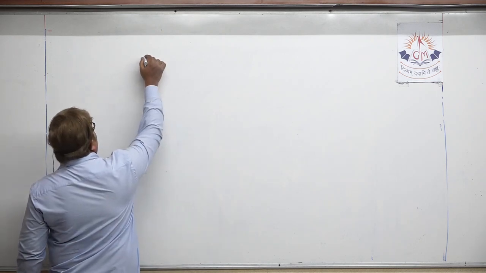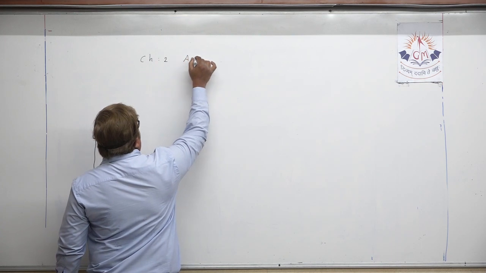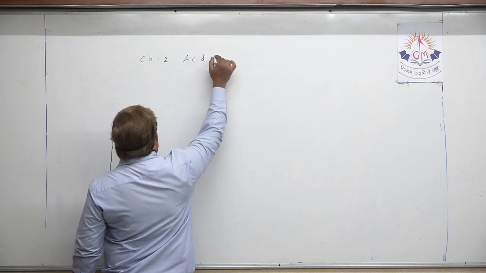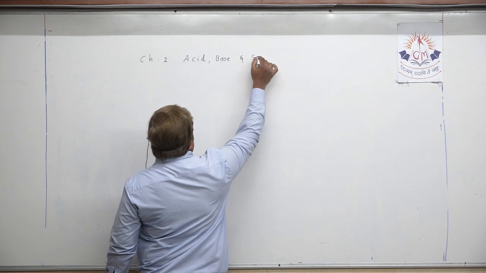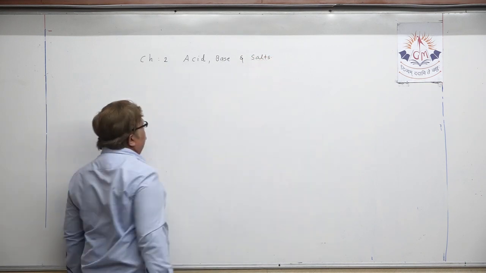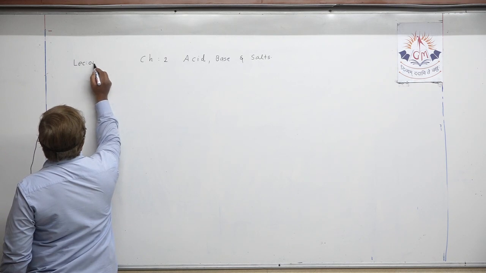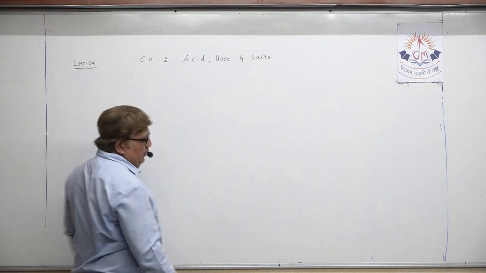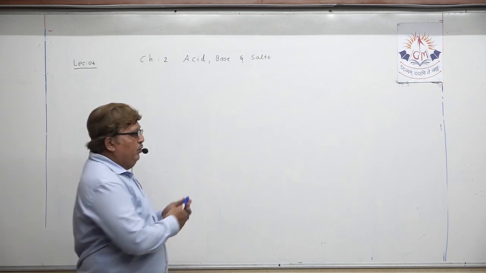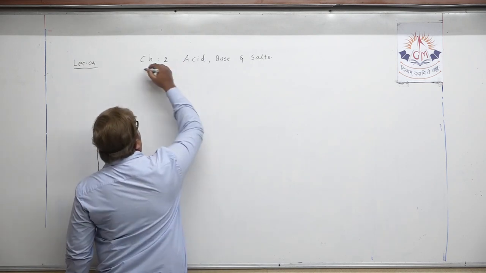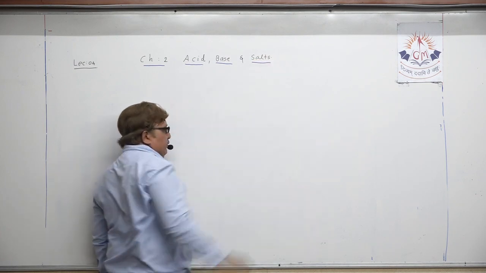You all know very well, chapter number 2 continues, the discussion of acid, base and salts, okay? 3 lectures you attended already, and today in our lecture number 4, we are again going to discuss different types of chemical properties of acid and base in the same chapter.